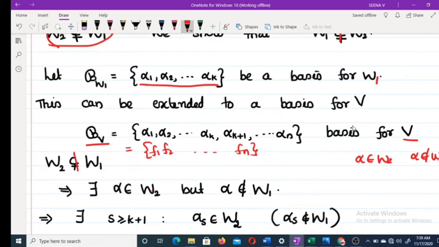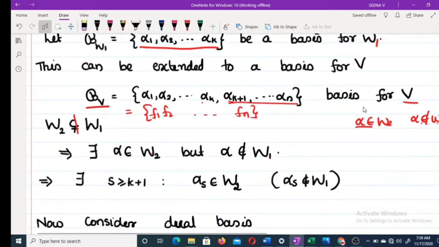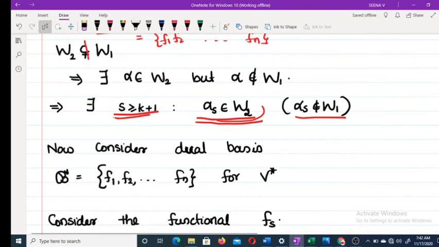Alpha not belonging to W1, with alpha in V, means alpha is a linear combination of these alphas with some coefficient on alpha s for s greater than or equal to k plus 1. Therefore there exists an s greater than or equal to k plus 1 such that alpha s belongs to W2 and alpha s does not belong to W1.